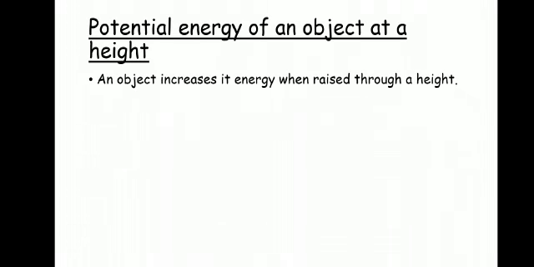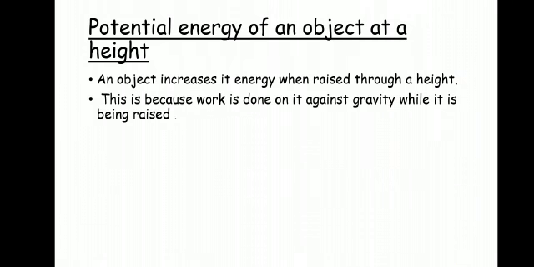Now we will learn how to find the potential energy of an object at a height. An object increases its energy when raised through a height. This is because work is done on it against gravity while it is being raised. The potential energy of an object at a height increases as we increase the height, because we are doing work against gravity.